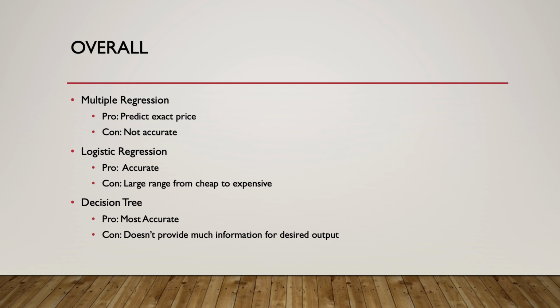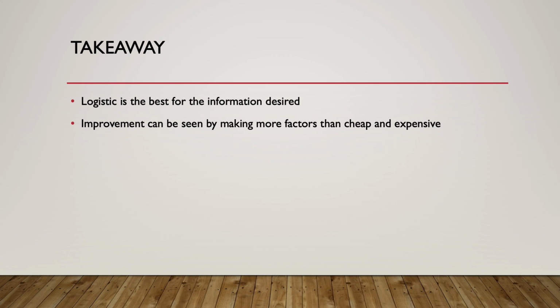And then the decision tree was the most accurate, but it didn't really provide any information that I found useful. It just told me that it was likely to be this or likely to be that. So that is why I think logistic regression was the best fit for what I was trying to look at. I can see improvements in this model by adding more factors than just cheap and expensive. So instead of having just two different variables, maybe we could have cheap, moderate, and then expensive, and that can actually give me more information as to what price my rental should be in.